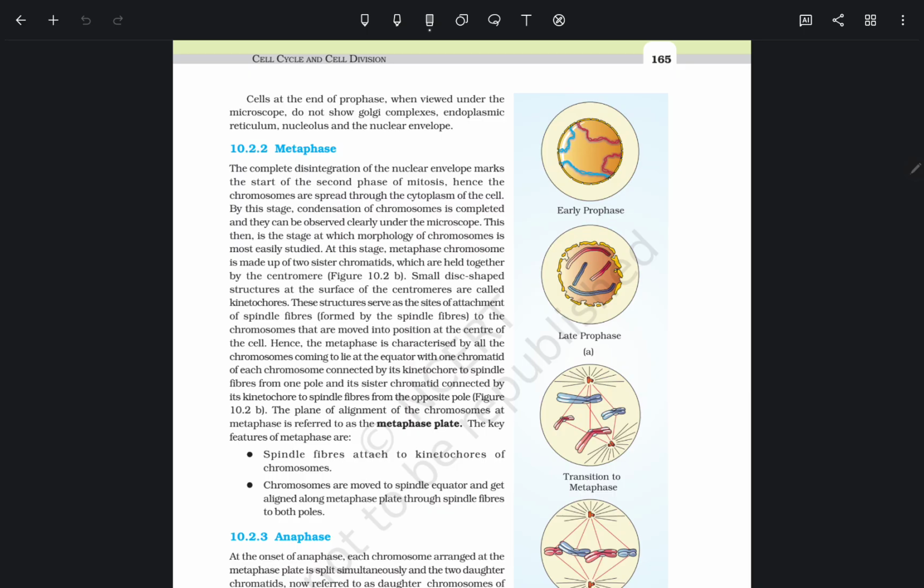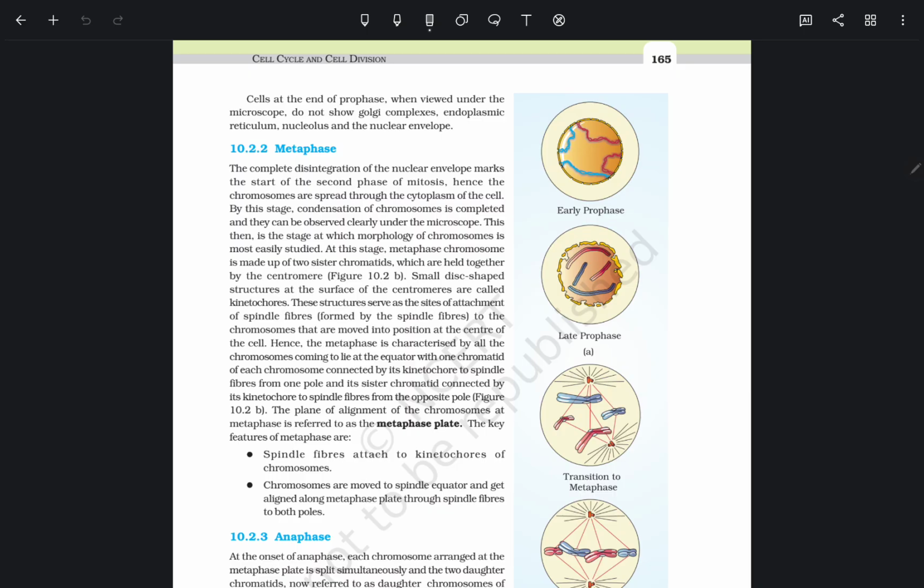These structures serve as the site of attachment of spindle fibers to the chromosomes that are moved into position at the centromere of the cell. Hence, metaphase is characterized by all the chromosomes coming to lie at the equator.